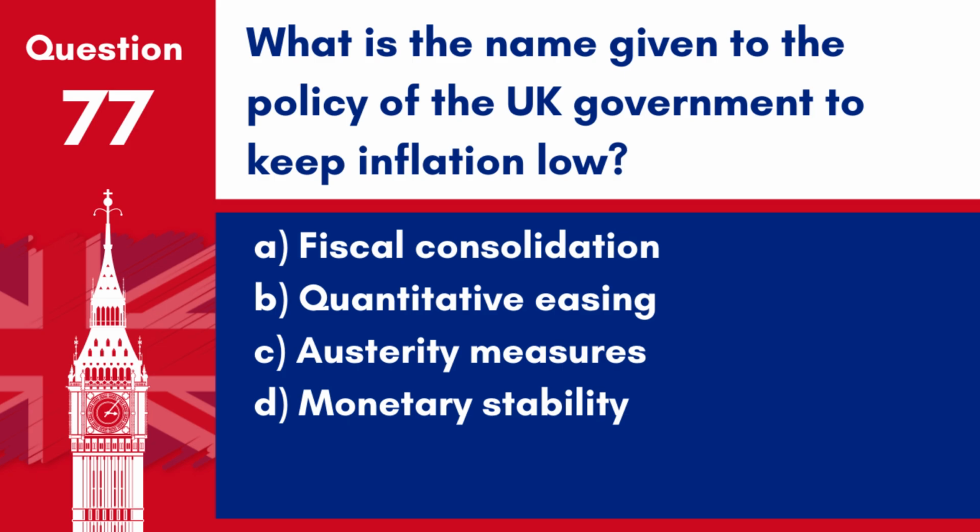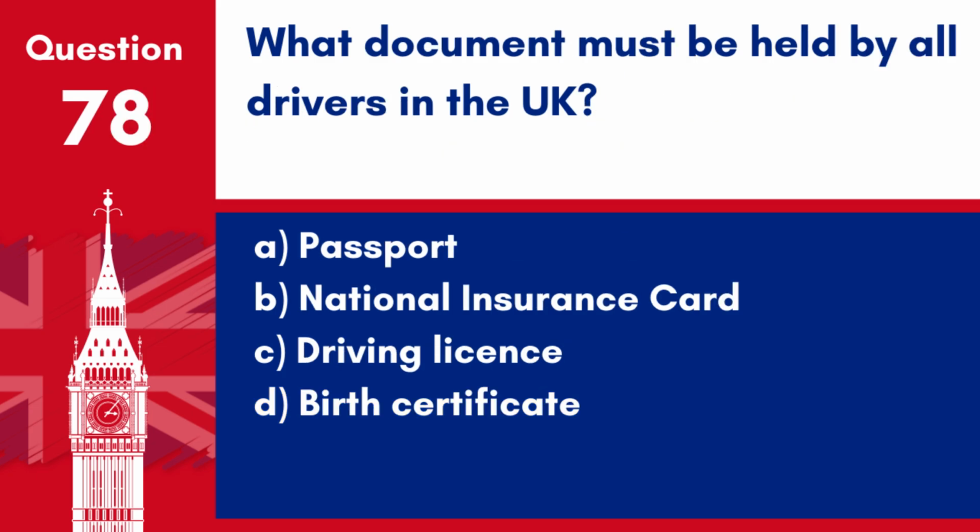Question 77. What is the name given to the policy of the UK government to keep inflation low? A. Fiscal consolidation. B. Quantitative easing. C. Austerity measures. D. Monetary stability. Answer D. Monetary stability. The policy aims to keep inflation at a low predictable rate, typically managed through the Bank of England.